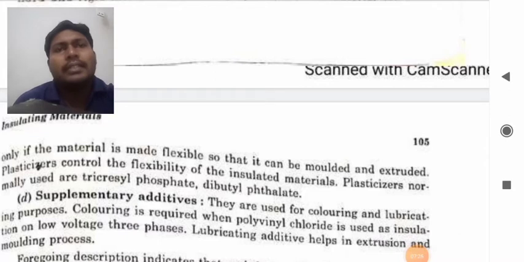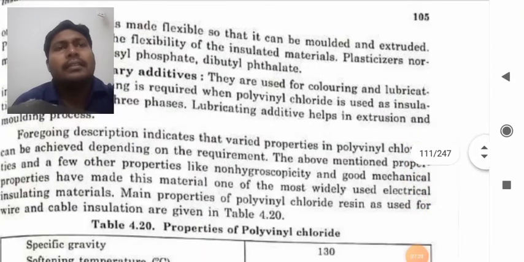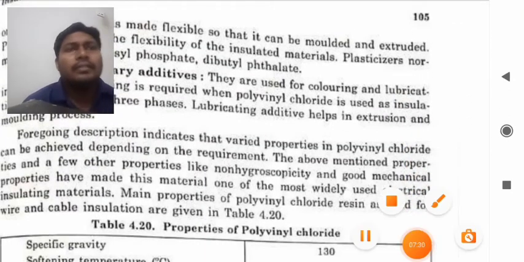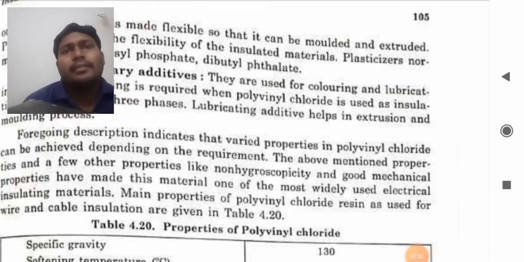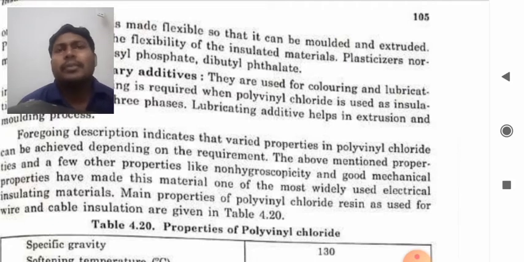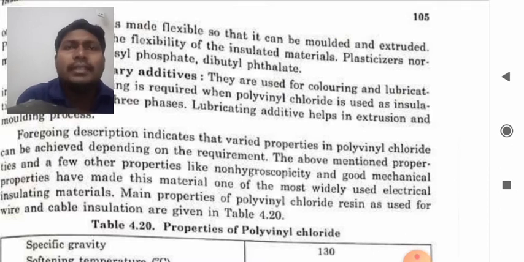The foregoing description indicates that varied properties in vinyl chloride can be achieved depending upon the requirement. The above mentioned properties and a few other properties like non-hygroscopicity and good mechanical property have made this material one of the most widely used electrical insulating materials. The main properties of polyvinyl chloride resin as used for wire and cable insulation are given in the table.